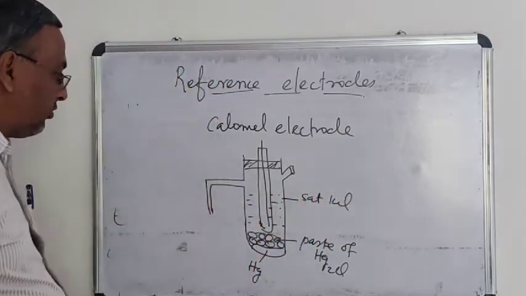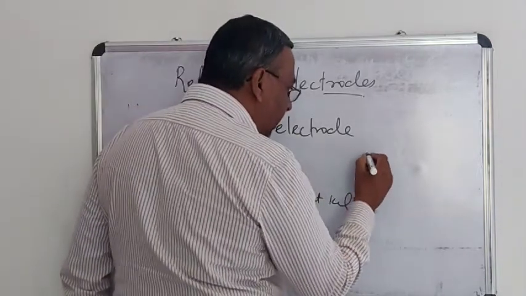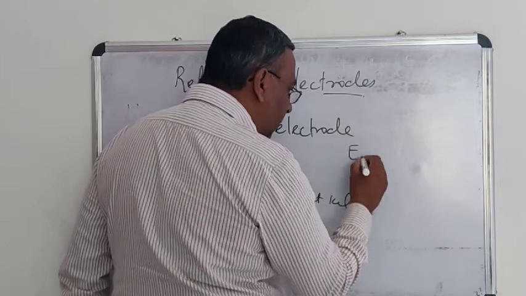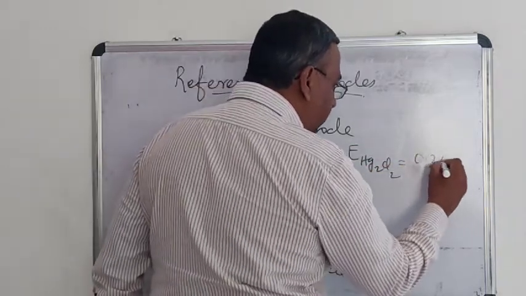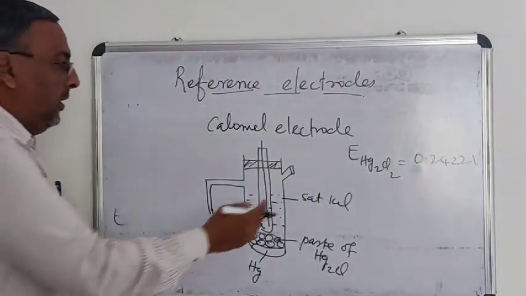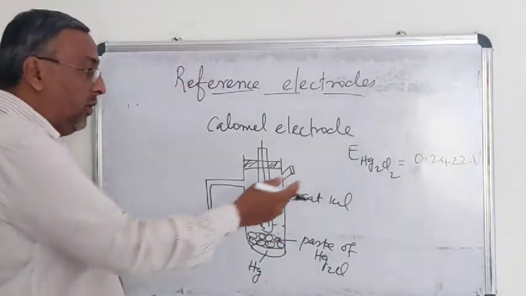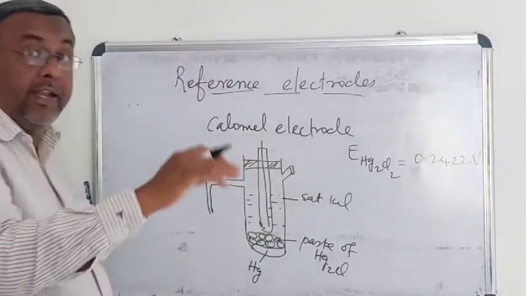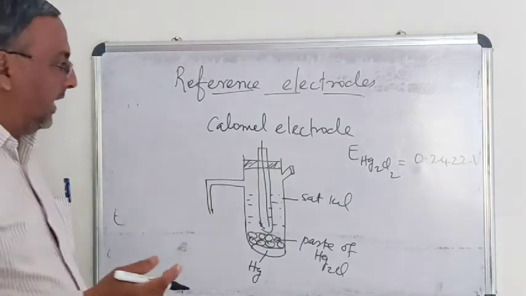This reference electrode, that is the calomel electrode, will produce an EMF of about 0.2422 volt. It has an unvarying, constant potential. Therefore, this can be connected to any other electrode so that you can find out the electrode potential of any electrode.